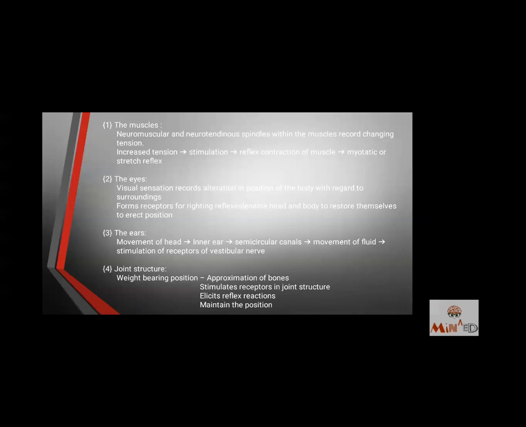Now, the receptors for righting reflexes enable the head and body to restore themselves to the erect posture. Now, we'll take an example of a giant wheel. When we see a giant wheel moving, a faster movement of the giant wheel will always create dizziness.